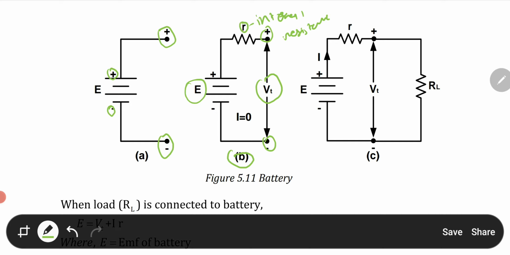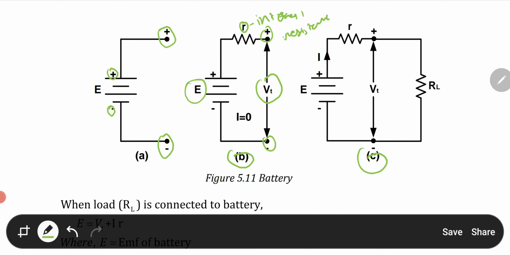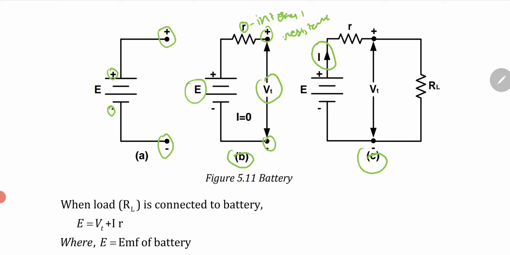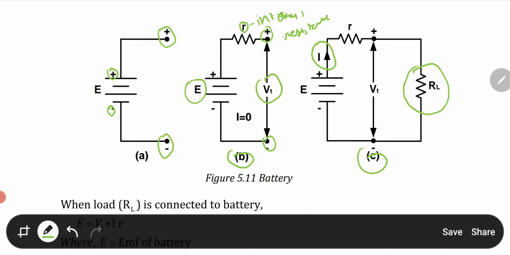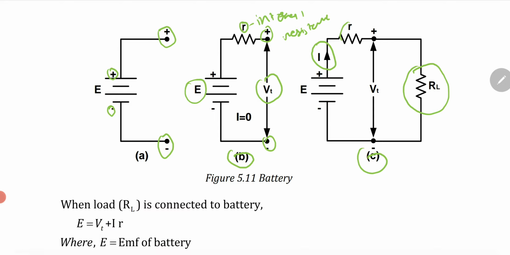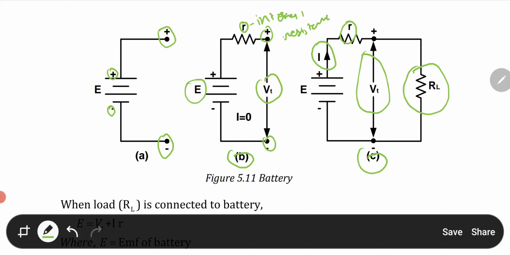And in the last figure you can see the current flowing through the battery when you are connecting the load. RL is the resistive load connected to the battery. This current is flowing through it. This R is the internal resistance, and this Vt is the terminal voltage at the battery.